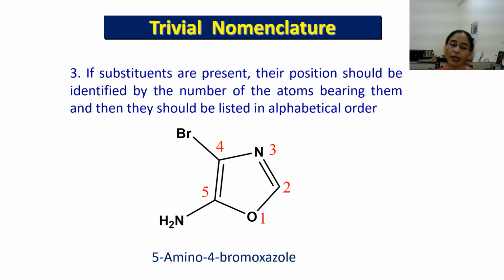When we give the name, although the amino group has position 5, alphabetically it comes first. So the name will be 5-amino 4-bromo isoxazole. Sorry, here is one mistake. This will not be classified as an isoxazole. This is simply oxazole. So the compound name is 5-amino 4-bromo oxazole.